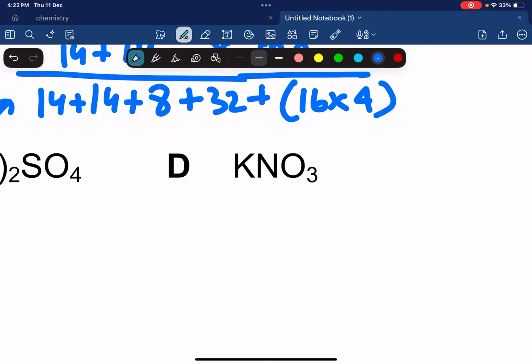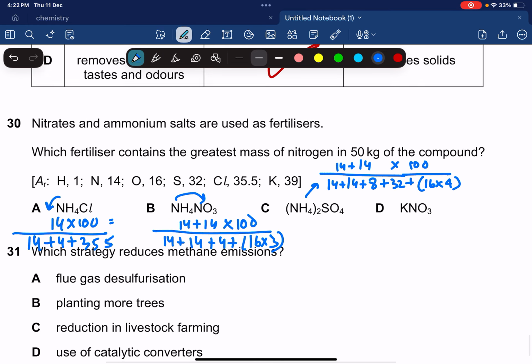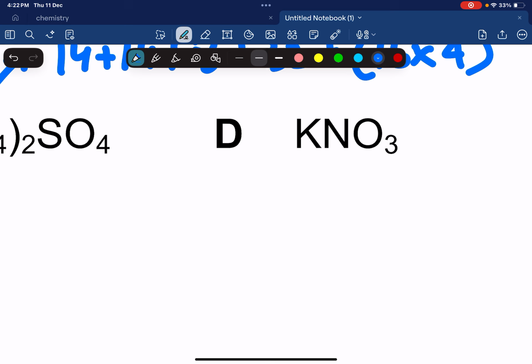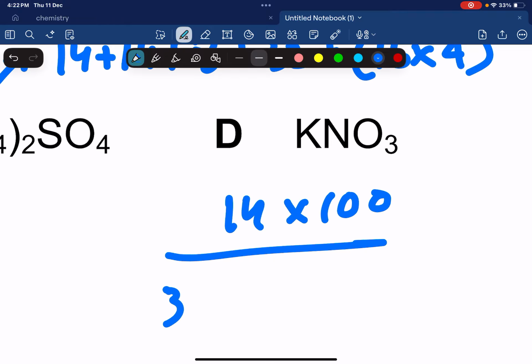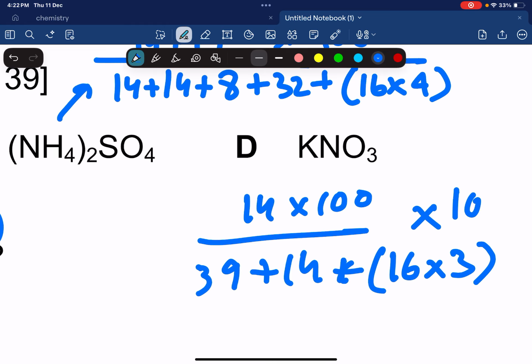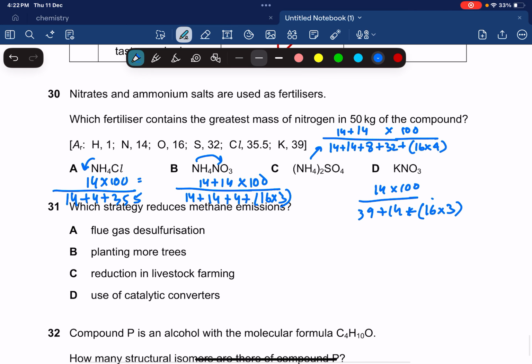I guess it's going to be KNO3. No, it's going to be option number A. Okay, let's find out. Let me not guess it, because if I start guessing, you guys are also going to start guessing, and that's not good for you, because in the exam, why risk your grades? Times 100. Okay, we've already done it.